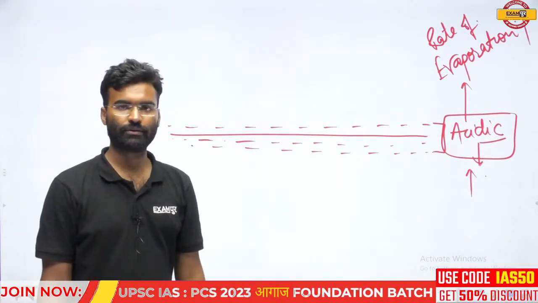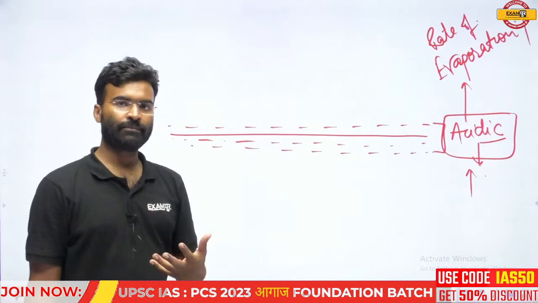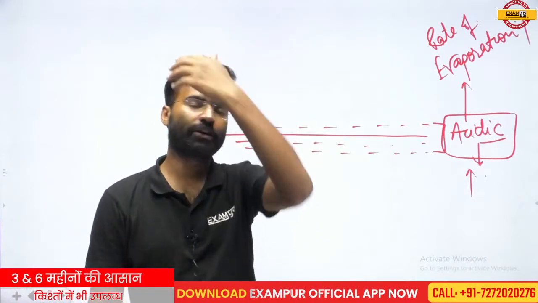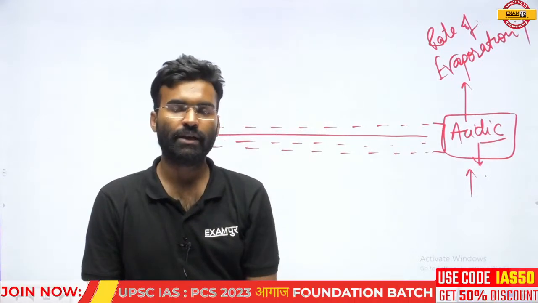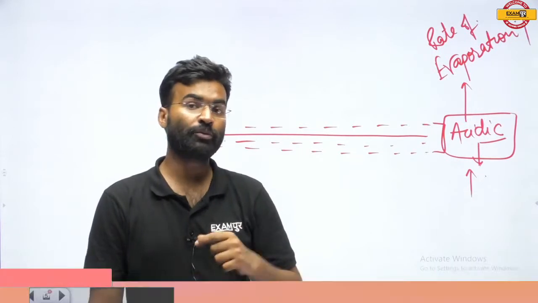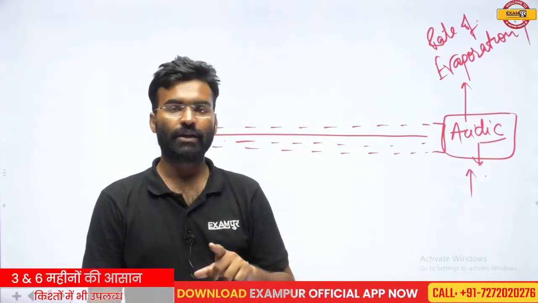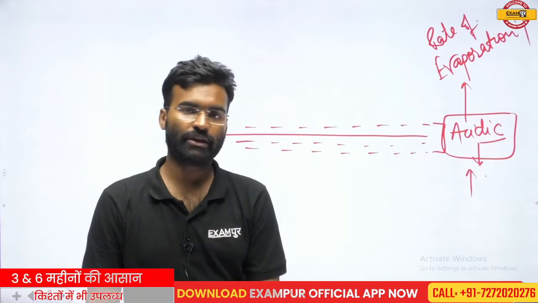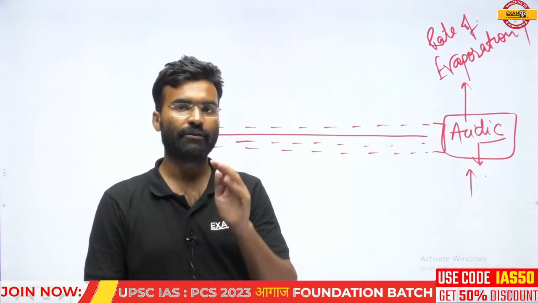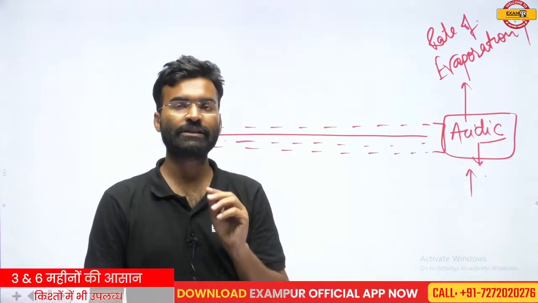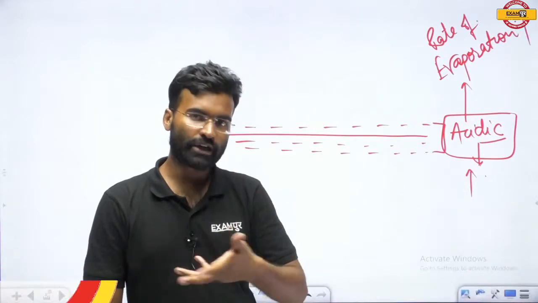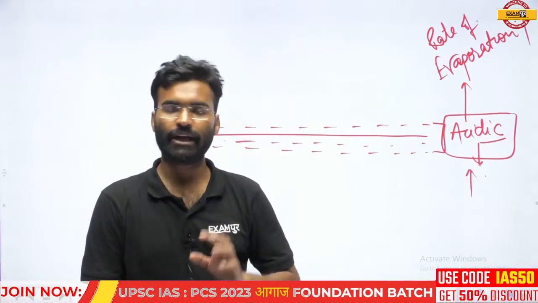During the evaporation or the movement of the oceanic water, some salt particles will move into the atmosphere. But if the acidic character of the oceanic water increases, then this movement of the oceanic salt of that particular water body will stop.